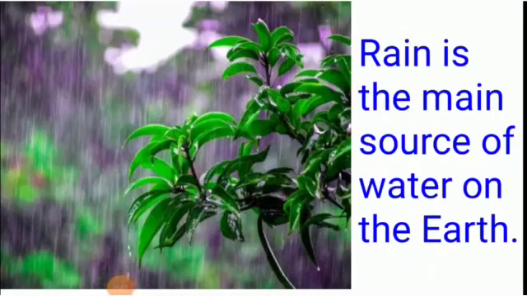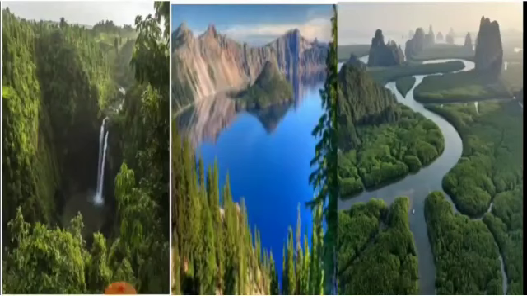But from where do we get the water? What is the main source of water on the earth? Yes, rain is the main source of water on the earth. When it rains, this rainwater gets collected into different water bodies such as ocean, sea, lake, river, pond and stream. We get water from these water bodies.